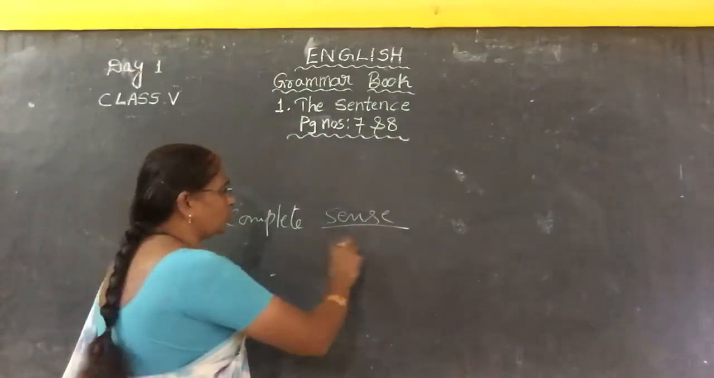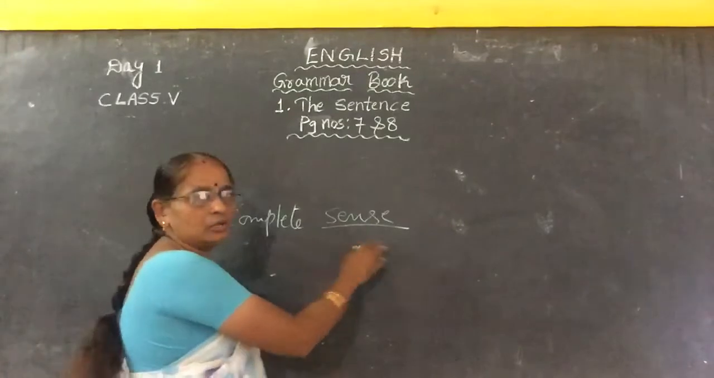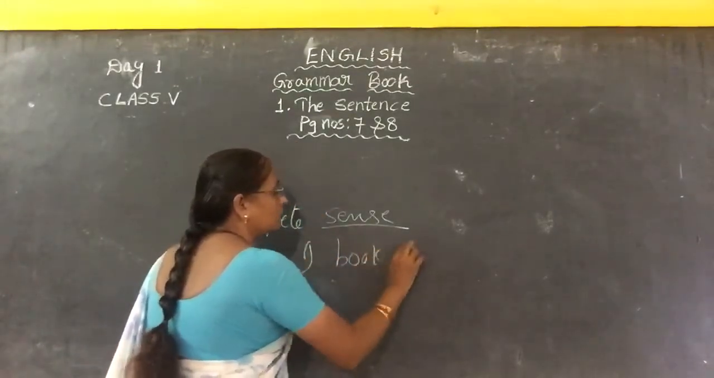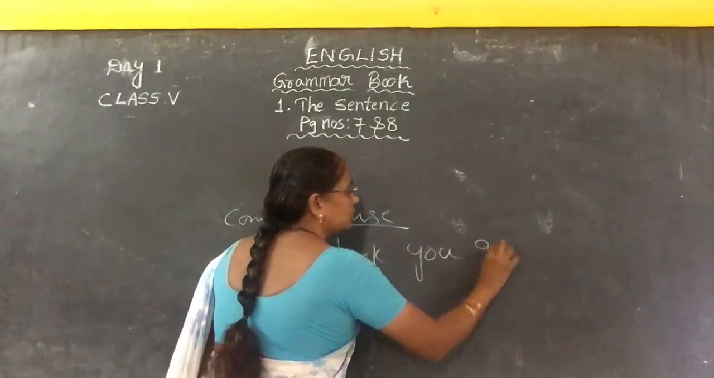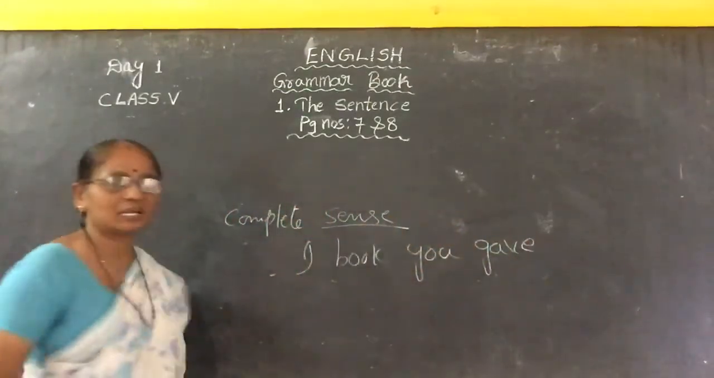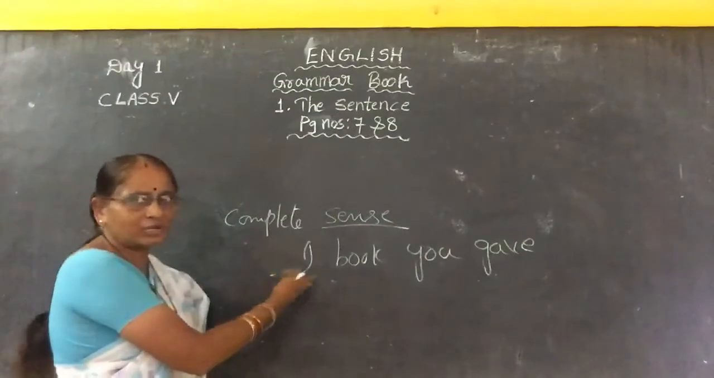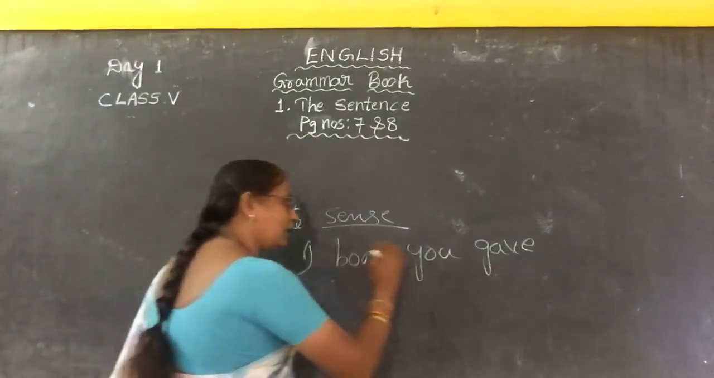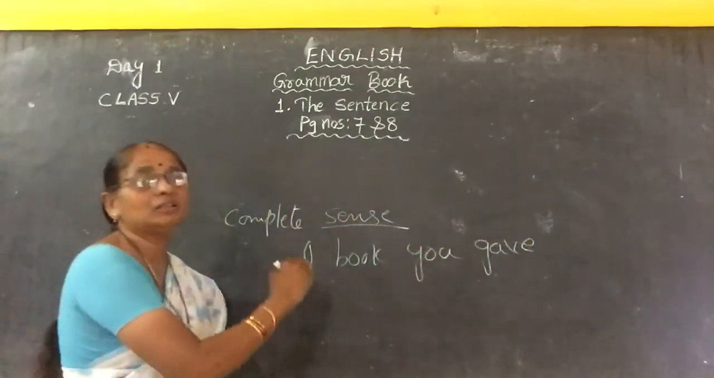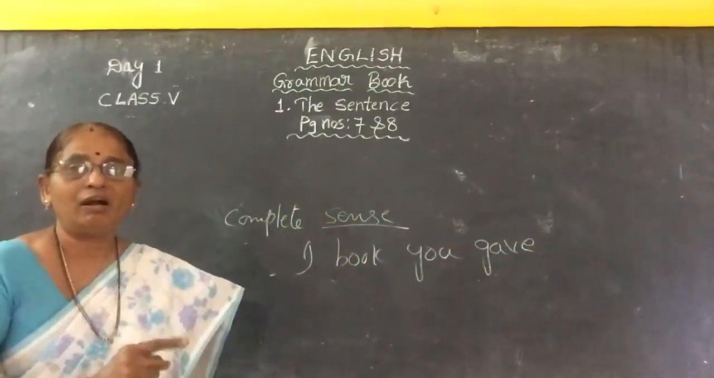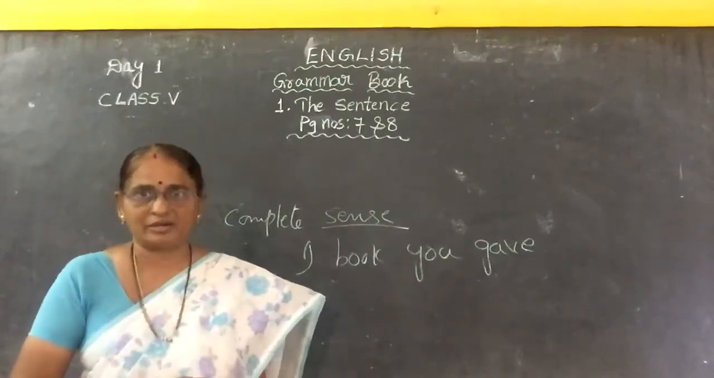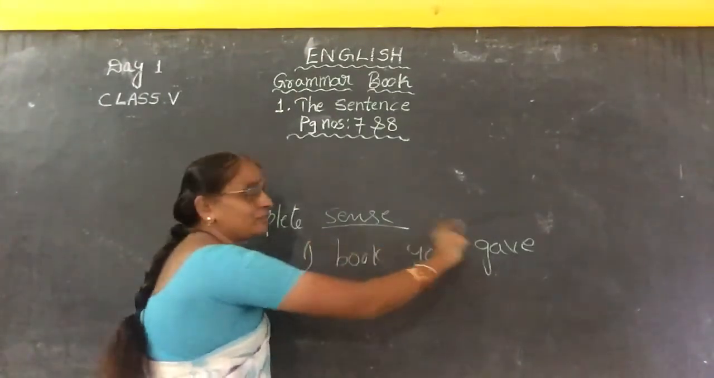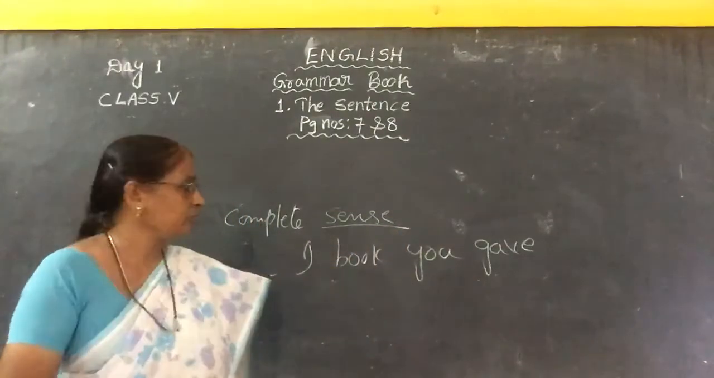Okay, there are some group of words. Isn't it? I, book, you, gave. See, I, book, you, gave. Here also some group of words are there. Is it a sentence? You can ask a question. No, it is not a sentence. There are some group of words, but all these words are not arranged in a proper order. So we don't get the complete sense of the group of words, children. Followed everybody?